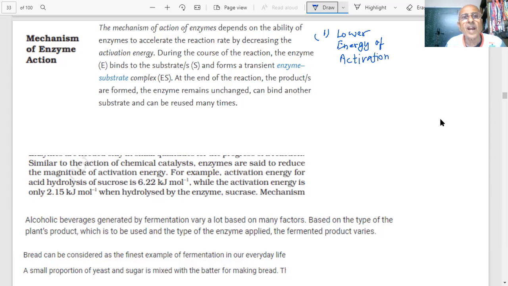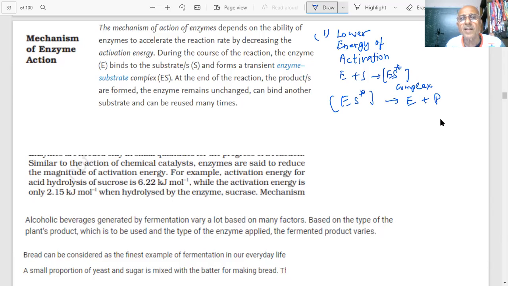Enzyme will react with the substrate to form this complex, which is transient. I represent it by a bracket; this is a complex. It has a transitory existence, and what will happen then? It is going to dissociate to form E and the product.